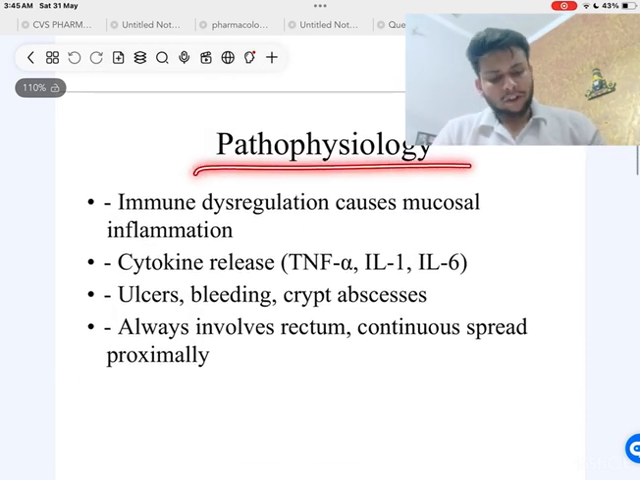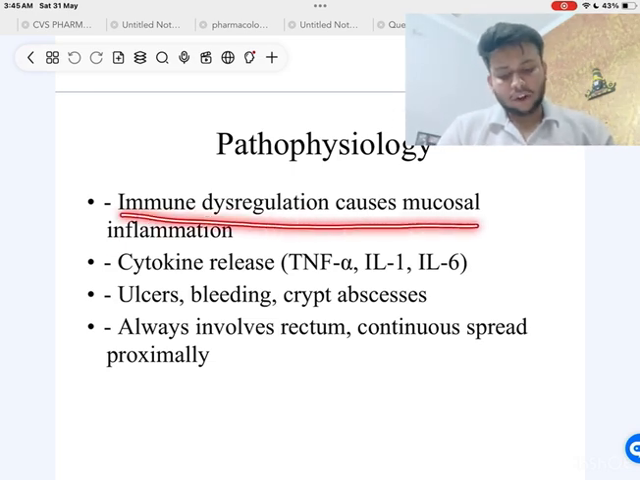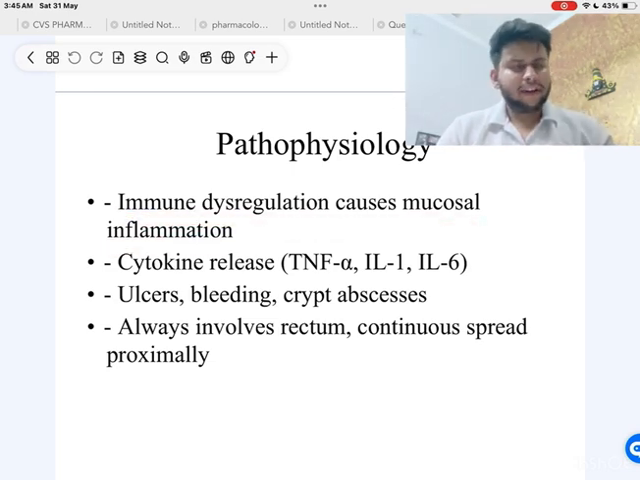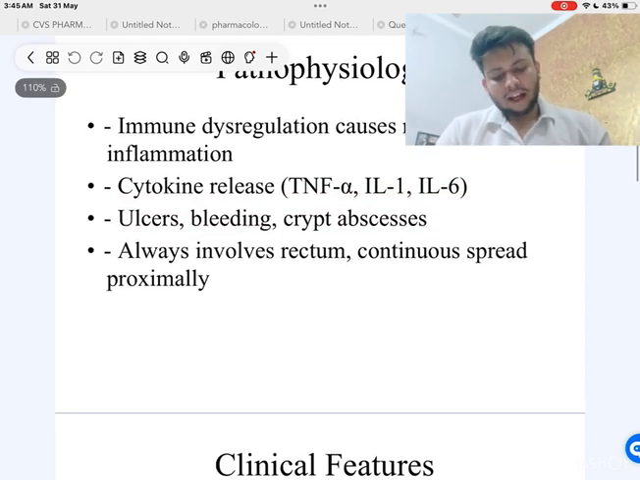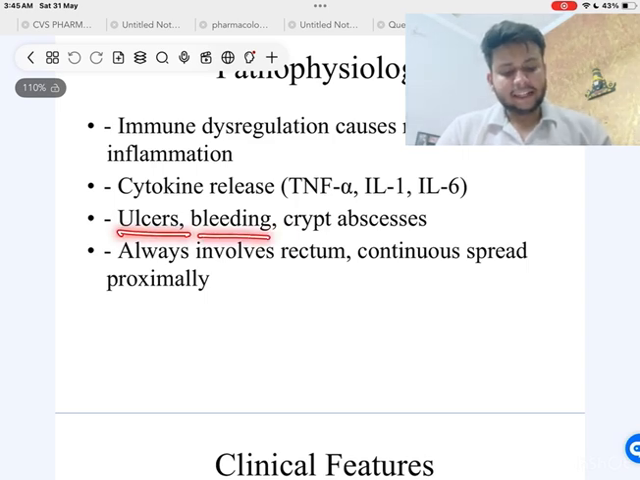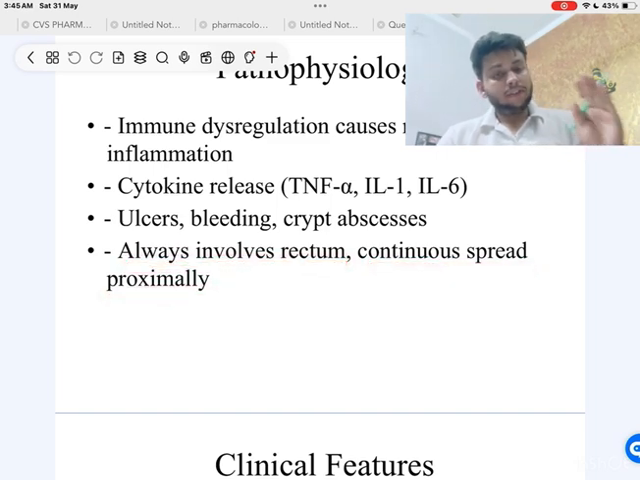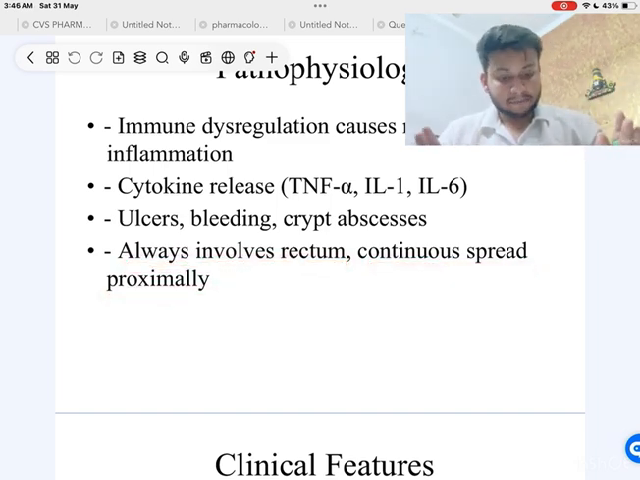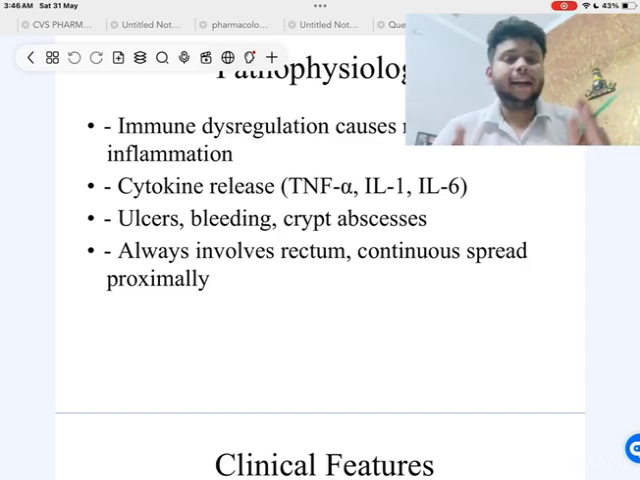Now, the pathophysiology. Immune dysregulation causes mucosal inflammation, very common, we all know that. Cytokine release: TNF alpha, interleukin 1 and interleukin 6. We can see ulcers, bleeding, and crypt abscesses. It always involves the rectum, with continuous spread proximally. If someone is suffering from ulcerative colitis, the rectum has to be involved.